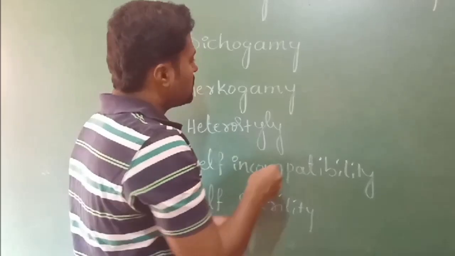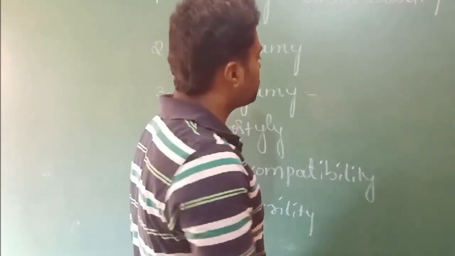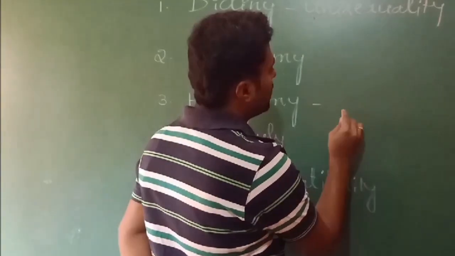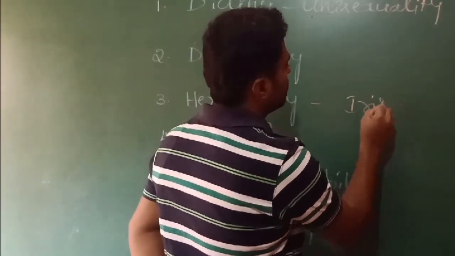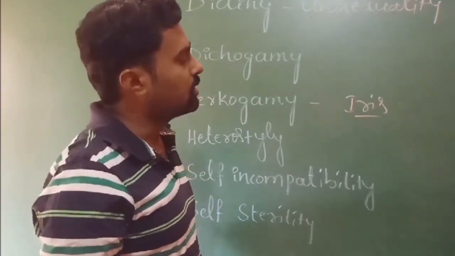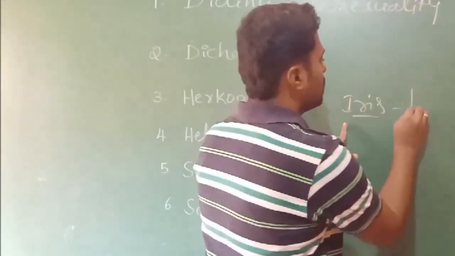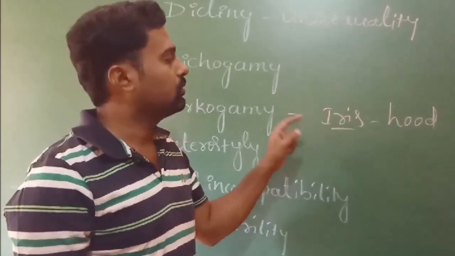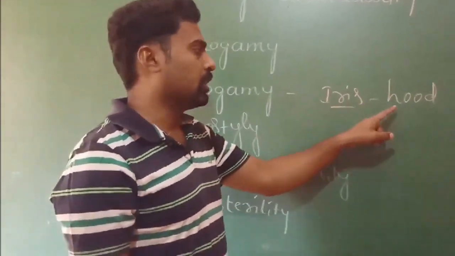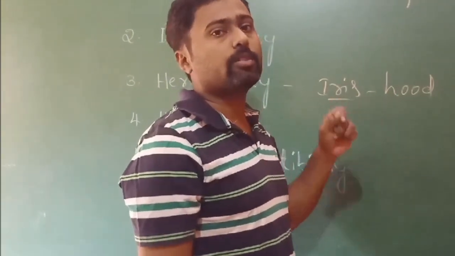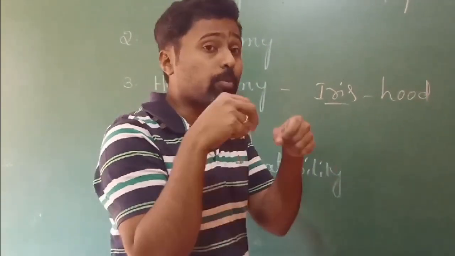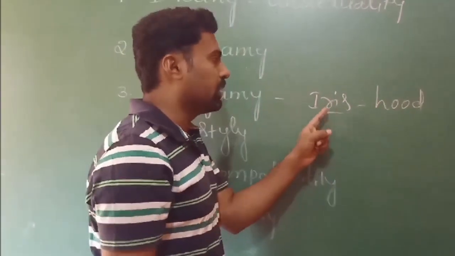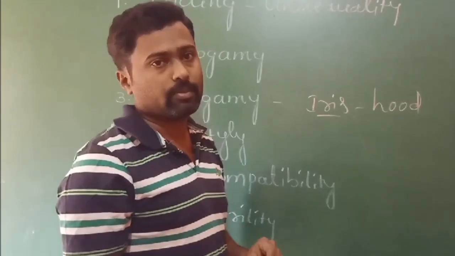In case of hercogamy, we can observe examples like the plant called iris. In iris, there may be development of hood-like structures over the stigma. In the iris flower, a hood develops over the stigma, so that it prevents its own pollen grains from falling on the stigma. Only cross-pollination is an option. So it develops hood-like structures on the stigma.